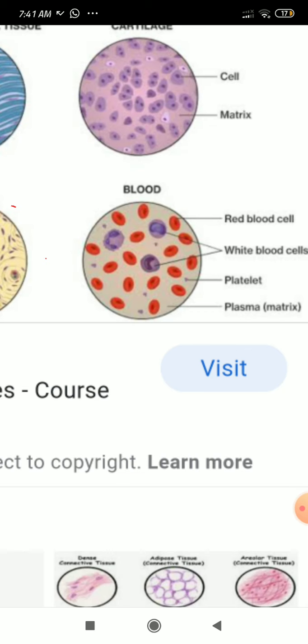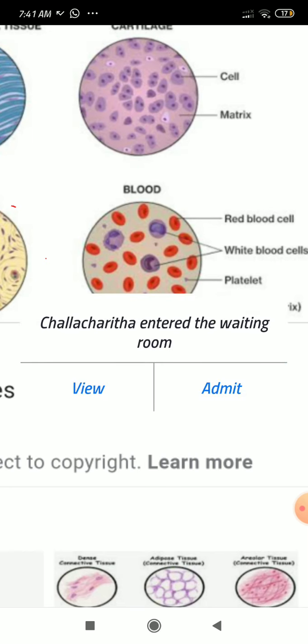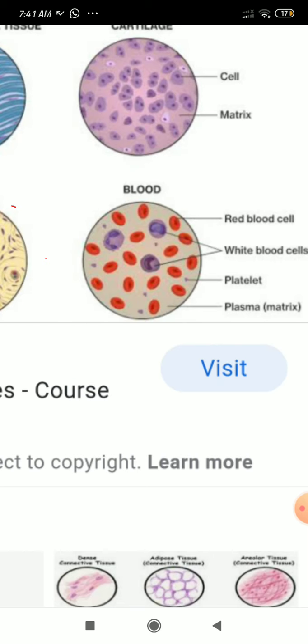Compared to red blood cells, white blood cells are less in number. One ml of blood has 5 million RBC, but white blood cells number only 3 to 9,000 per ml of blood. That is a very low count, but their function is very important.